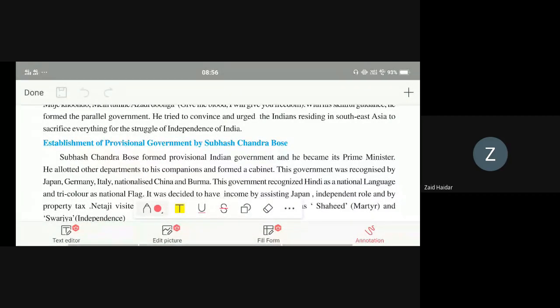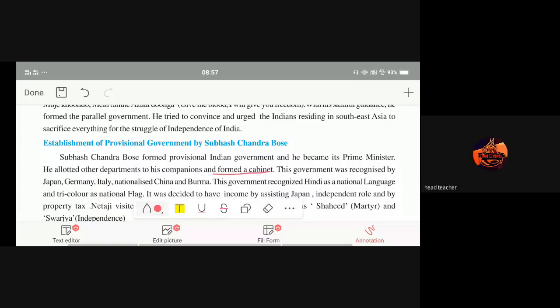Read, beta, start reading. Establishment of provisional government. Provisional government established by Subhash Chandra Bose. Subhash Chandra Bose formed a provisional Indian government and he became its prime minister. He allotted other departments to his companions and formed a cabinet.